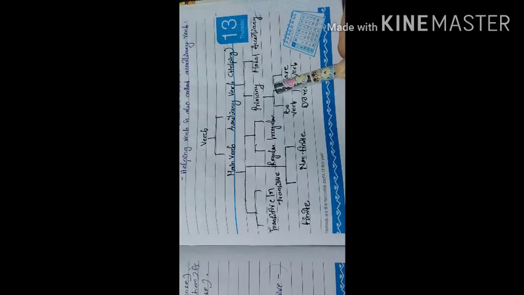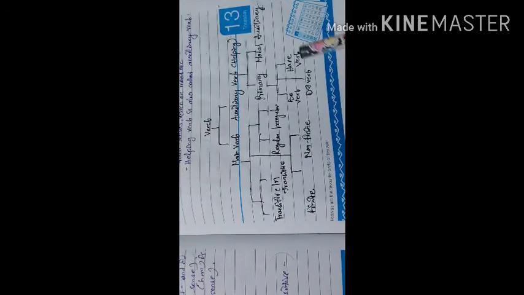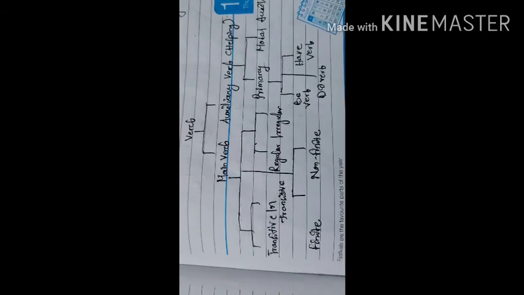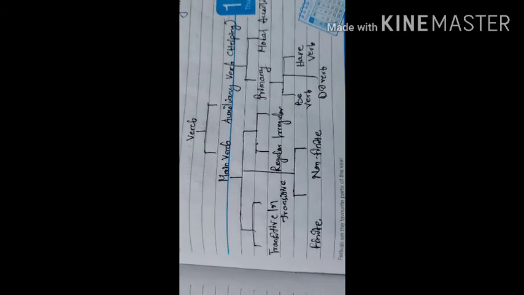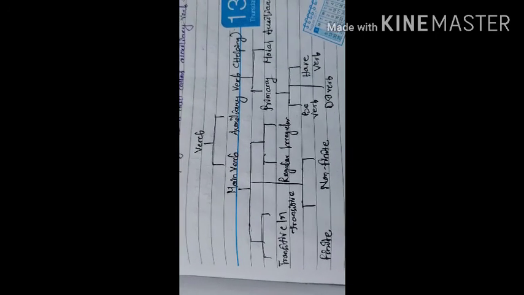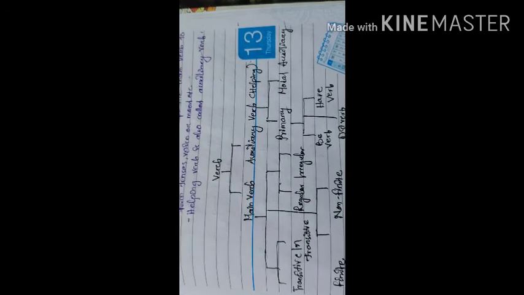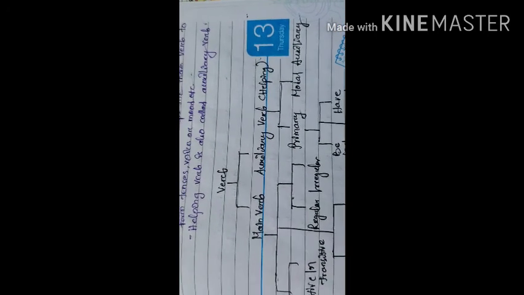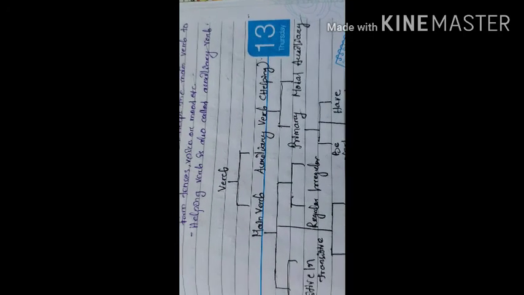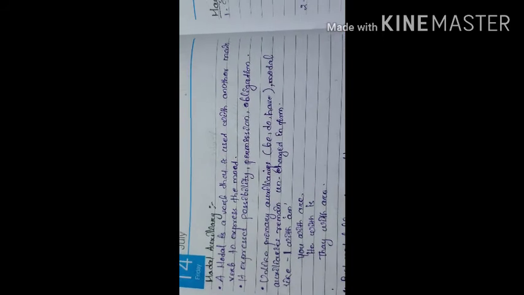Primary auxiliary is divided into three types: be verb, do verb and have verb. Be verbs are like am, is, are, was, were; do verbs are like do, did, does; and have verbs are like have, has and had. And the modal auxiliaries, which we are going to discuss today, are like can, could, may, might, shall, will, dare, need. Okay, all these are modals. Now come to